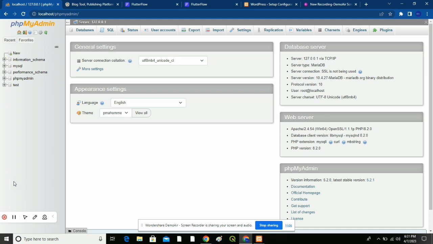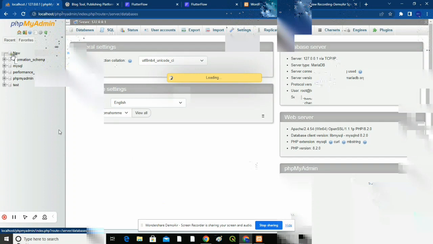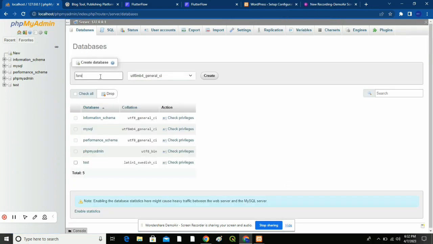First we go to new. You click on new. Now you're just gonna type that same name there, First Tech HQ. Alright. And you click on create database.